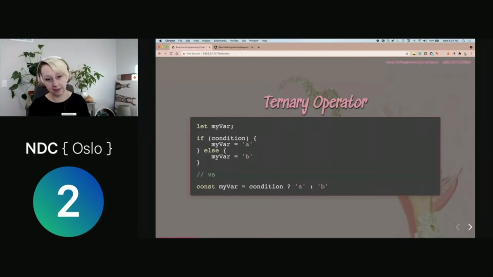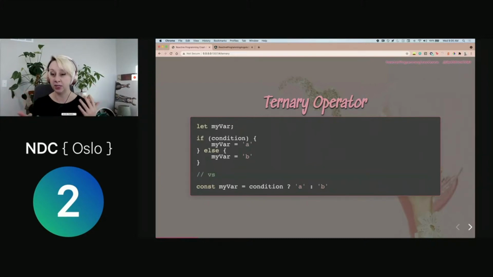When we look at the line below, the const, where we have a myvar, we're using a ternary operator here. And at the end of the day, this is the same thing, right? We're changing the value of myvar to be A or B based on the value of this condition. But the difference here is we are only setting this once. It's deriving its value from what we're telling it. So we're saying, okay, my var is always going to be this thing. It's only ever going to be illustrated or determined in this one spot.